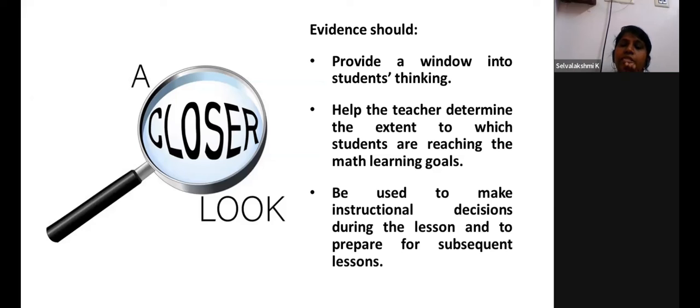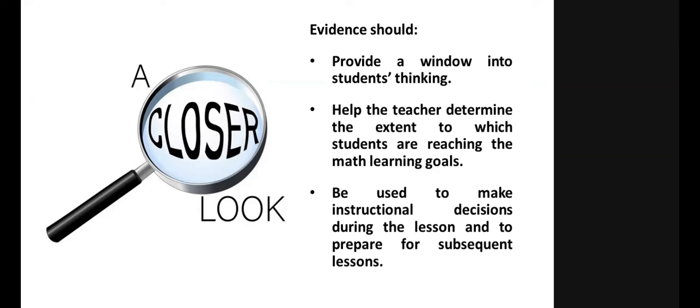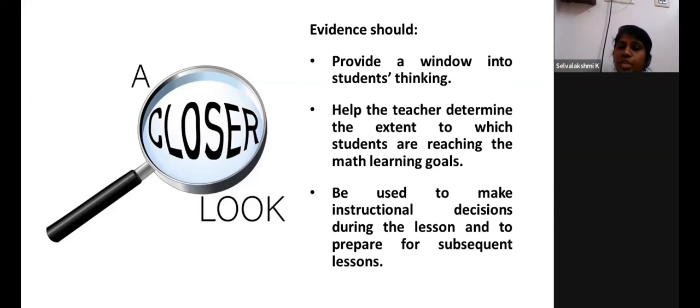It should be used to make instructional decisions. What does instructional decision mean? The instructions that we deliver to the students. Generally in our school days, the teachers used to say, don't read aloud, read by heart. Now there is a separate session for students to read aloud. So the instructions should change according to the situation and the students. Whatever we followed cannot be followed now. It should change according to the trend, the students' interest, the environment, and for different lessons also.